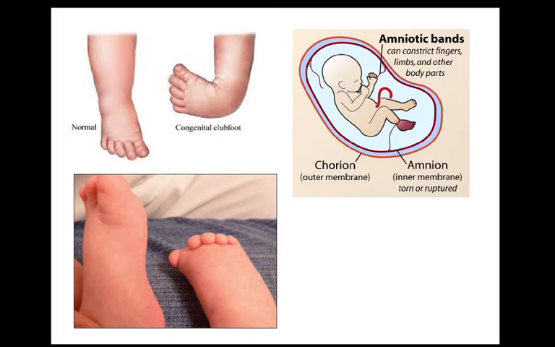Sometimes what happens is the amnion might be ruptured for some accidental reason. So amniotic fluids get inserted into different parts of the organs of the fetus and cause amniotic band syndrome. For this reason, sometimes the feet of the fetus might not develop normally. There is an abnormal development of the feet.